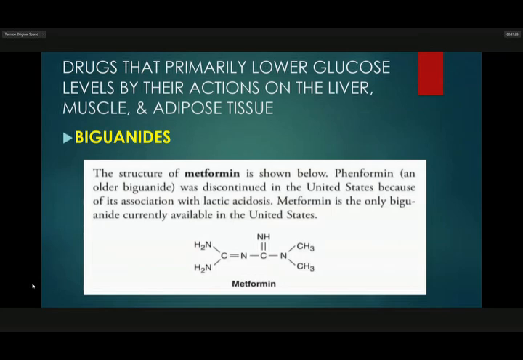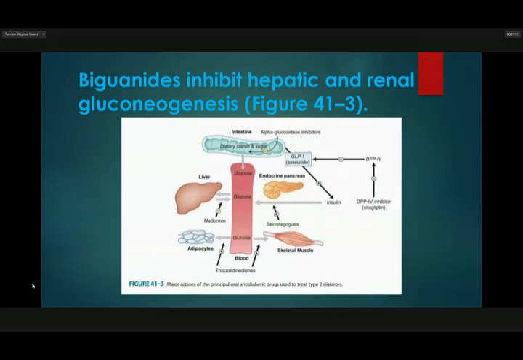Next, drugs that primarily lower glucose levels by their action on the liver, muscles, and adipose tissue. Biguanides. The structure of metformin is shown below. Biguanides inhibit hepatic and renal gluconeogenesis, as we can see in figure 4.1-3.